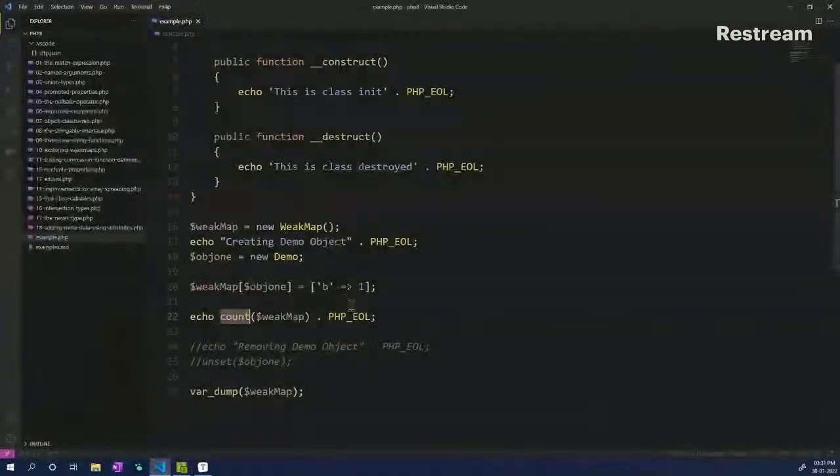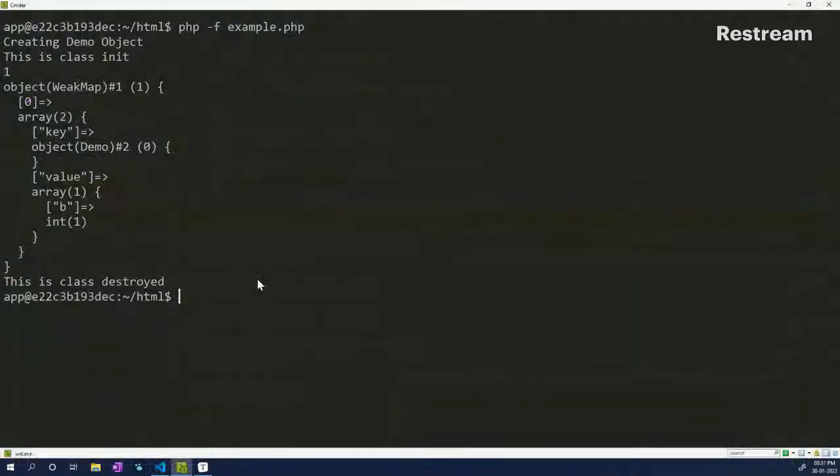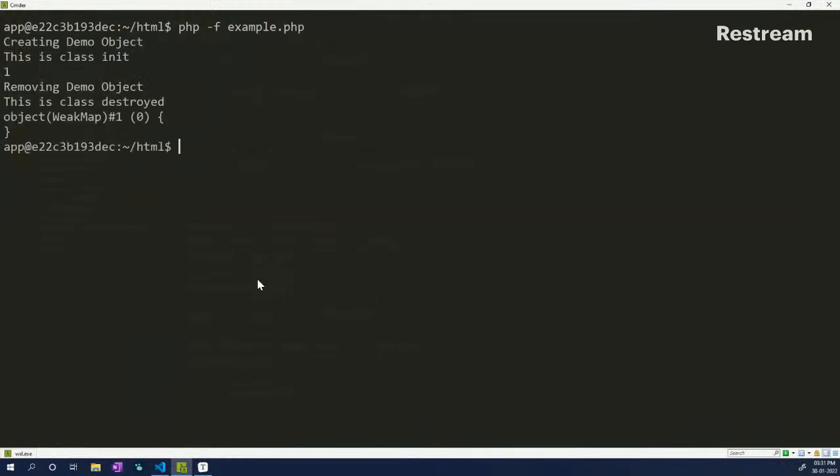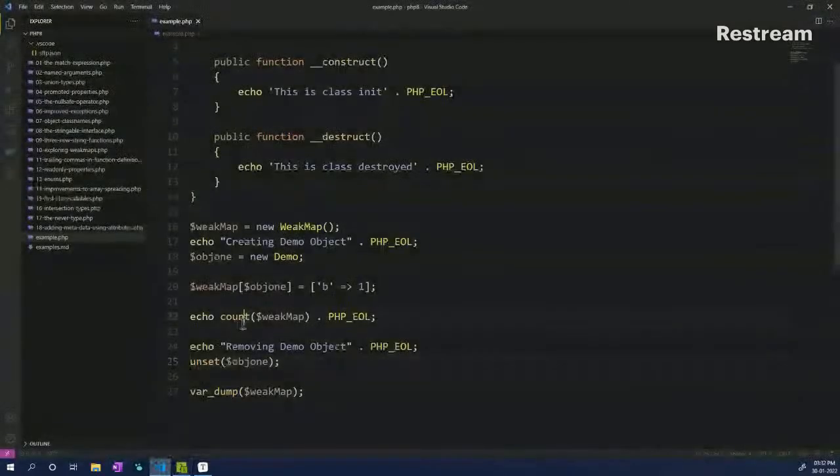which is assigned against the object, right? And now let's say that we unset it, right? And how does this work? So here, as soon as we did an unset, the class is also getting destroyed. So weak map actually helps you avoid those garbage collector issues that we just saw in our previous example.